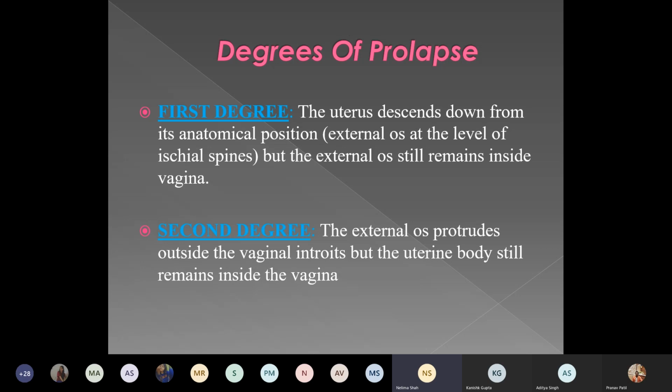So coming to the degrees of prolapse, first degree is where the uterus descends down from the anatomical position. The external os at the level of the ischial spine is the normal position, but if the external os comes down in the vagina but is still inside the introitus, it is called first degree. Second degree is where the external os protrudes outside the vaginal introitus, but the whole of the uterine body still remains inside the vagina. That becomes the second degree.